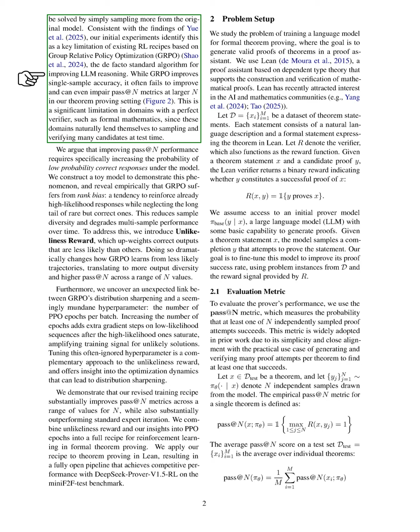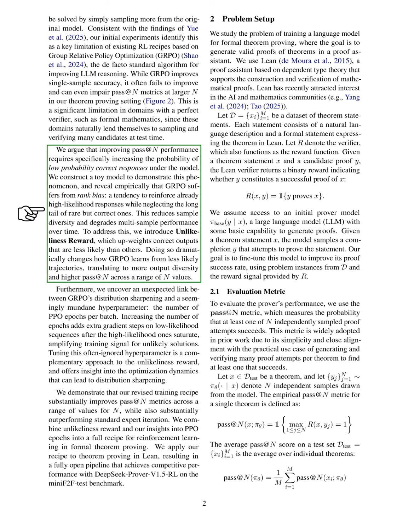Our initial experiments reveal that existing RL methods, particularly Group Relative Policy Optimization, GRPO, have limitations. While GRPO can enhance accuracy for single samples, it often does not improve and can even worsen performance metrics when we consider multiple samples in theorem proving. We believe that to enhance performance, we need to increase the chances of generating less likely but correct responses. To illustrate this, we created a simple model that shows GRPO tends to favor high probability responses while overlooking rare but correct ones, which reduces diversity and overall performance.